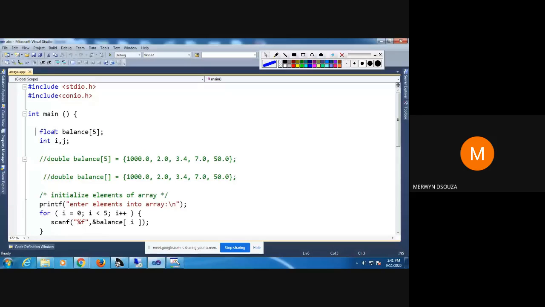Now this array will be stored in continuous memory locations. It will be stored something like this in your computer.